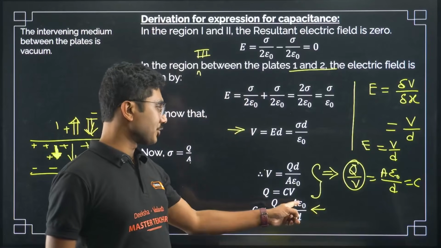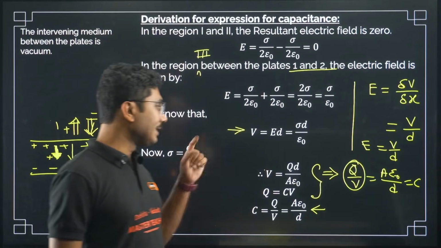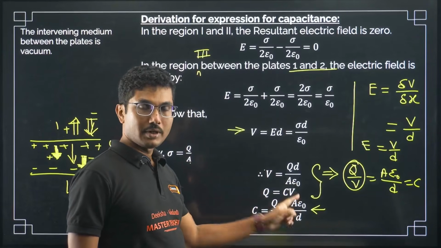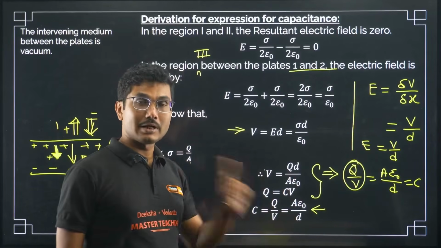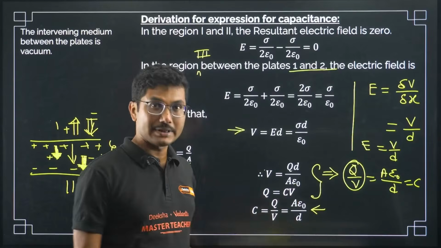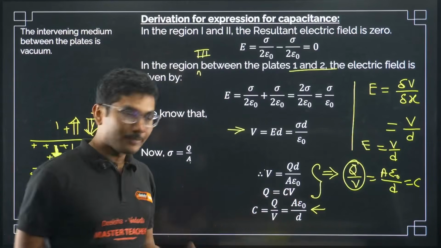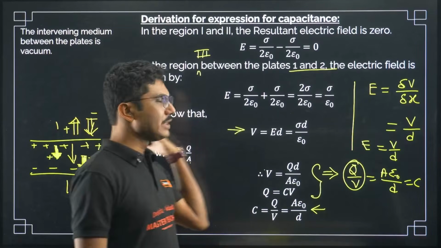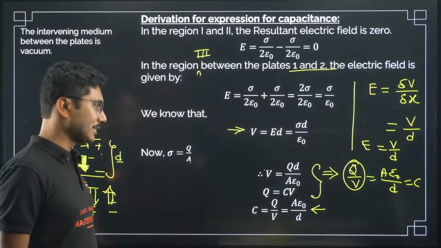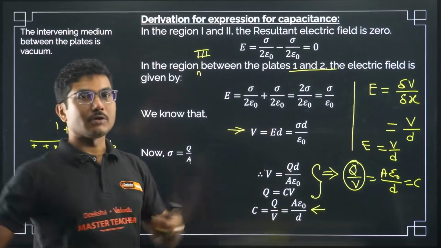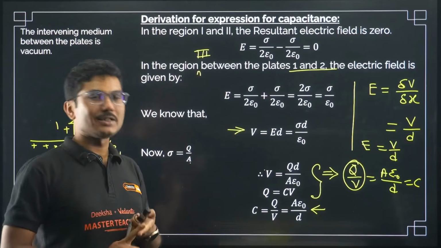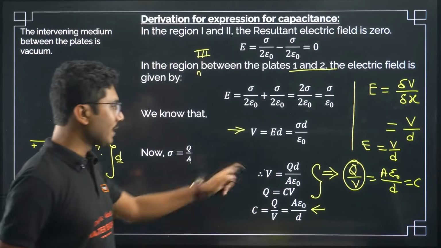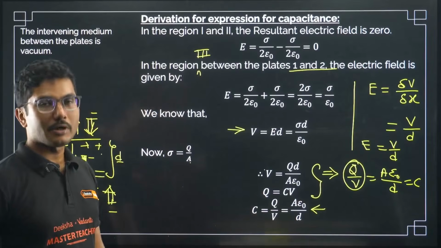Now if you see this expression, A epsilon naught by D, does it depend on voltage? Does it depend on the charge stored? It does not depend on charge stored. It does not depend on voltage. It only depends on the area of the capacitor. It depends on the distance between the plates. Also it depends on the medium. Epsilon naught basically represents free space. We will see what happens if we put some other medium in between as well. So this depends only on area, the medium, and the distance between the plates. It does not depend on Q or V. Even though its definition says Q by V, once we simplify we get the final result. It does not depend on Q or V.